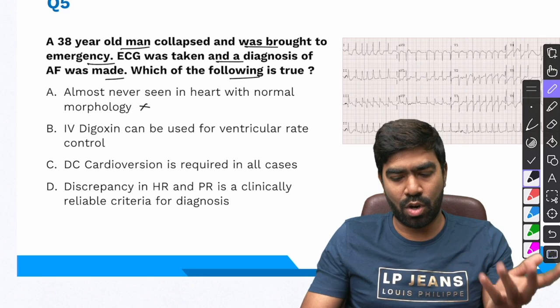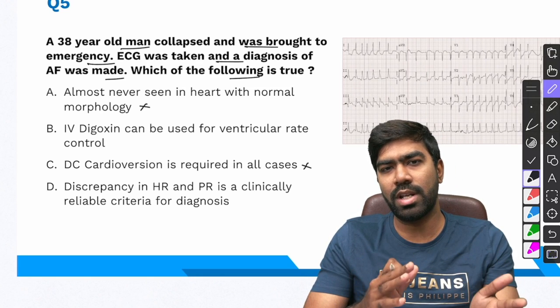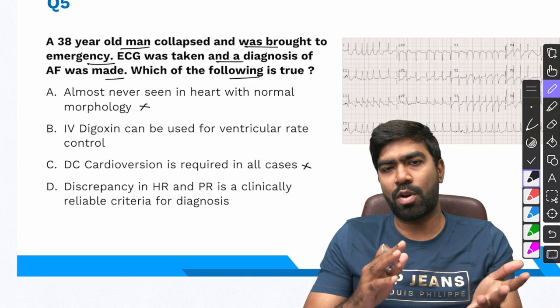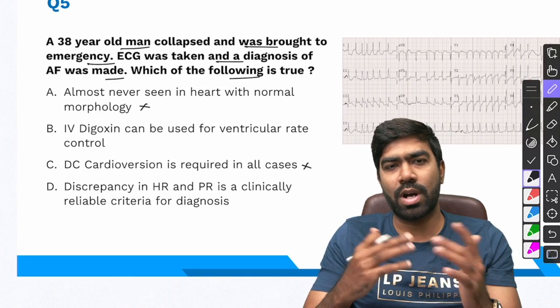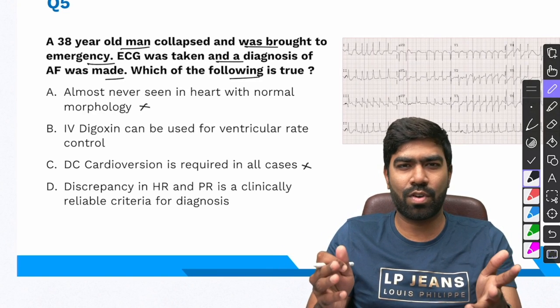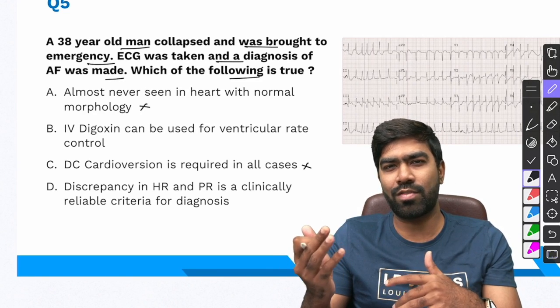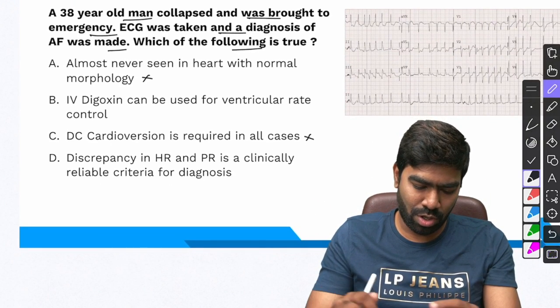DC cardioversion is required in all cases is also wrong, because in acute situation, DC cardioversion is required only if the patient is unstable, or probably in chronic situations, if you are planning for rhythm control and if you want to do cardioversion, then you can do electrical DC cardioversion. But it's not generally required for all cases. In fact, rhythm control in chronic atrial fibrillation is required only in selected cases. We have discussed that so many times. So that's also a wrong statement.